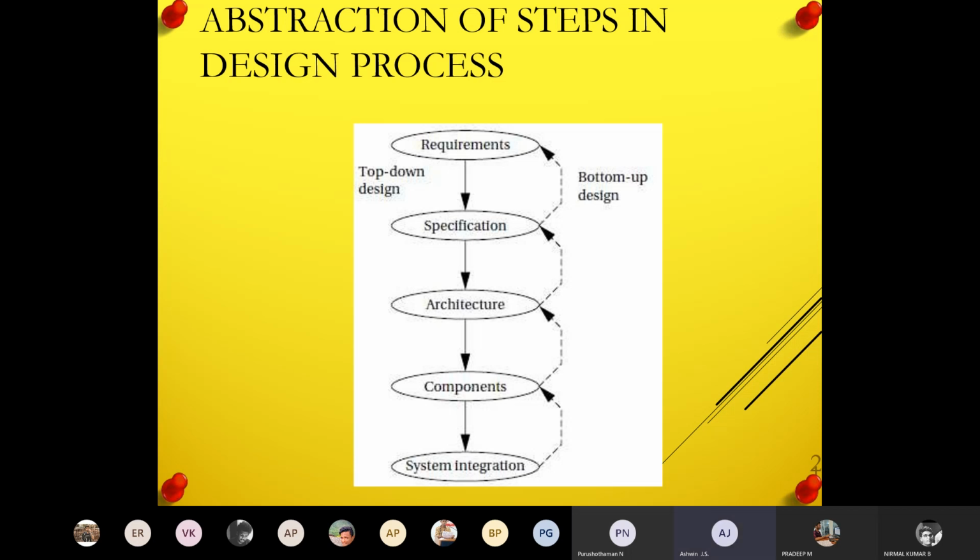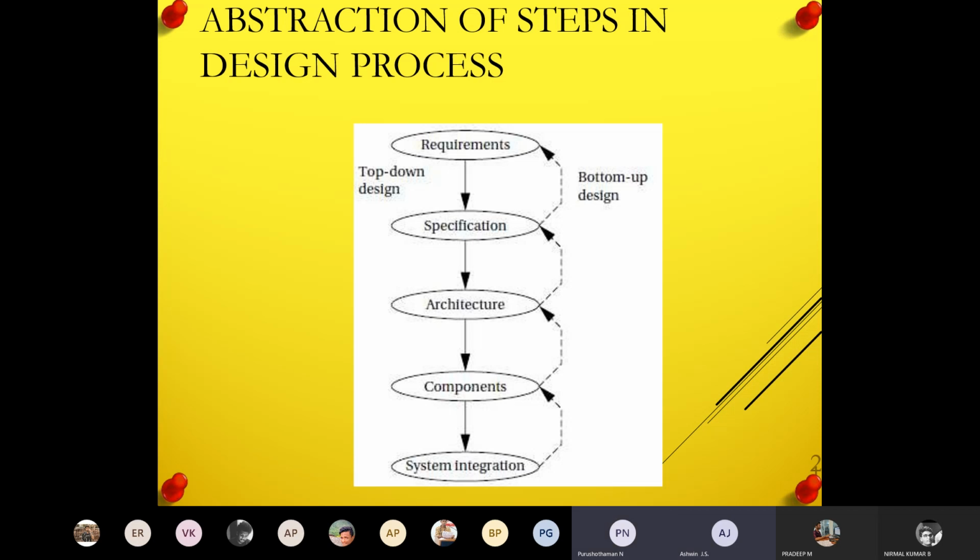So the design process comes in two ways. One is the top-down approach and the other is the bottom-up approach. Top-down approach is like I said. The bottom-up approach is where I first think I want to invent a calculator. And for the calculator, what are the components I require? I will go in reverse. Using that component I'm going to use one processor. In that processor, what architecture I want to do?